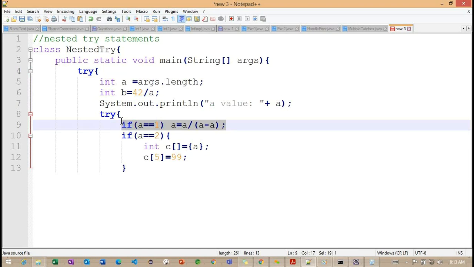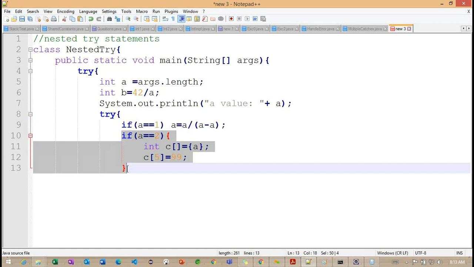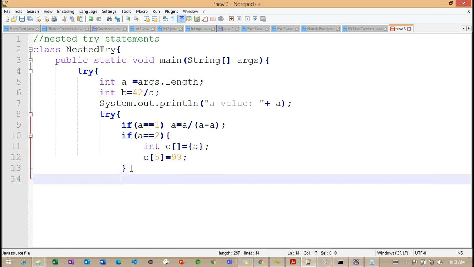So we are trying to work with a division operator, and if I'm going to get a value 2, we are checking with the array index out of bound exception. Right. Now, so we work with if conditions. Now I'm closing the catch block. Here we need to work with try block we close. Now we are trying to work with the catch block.